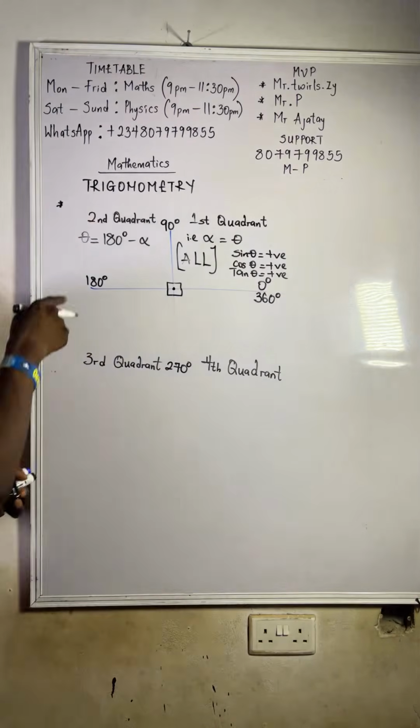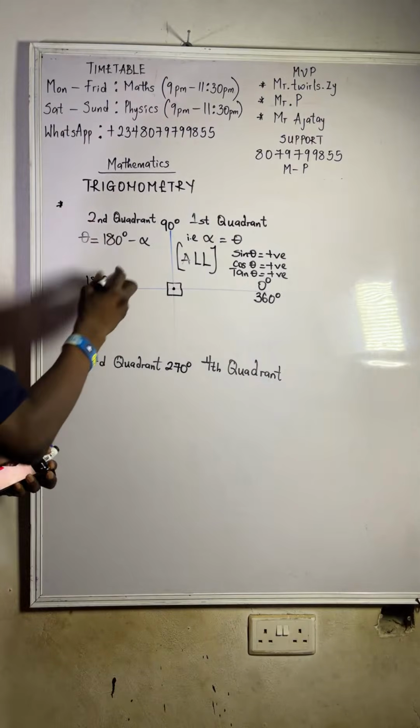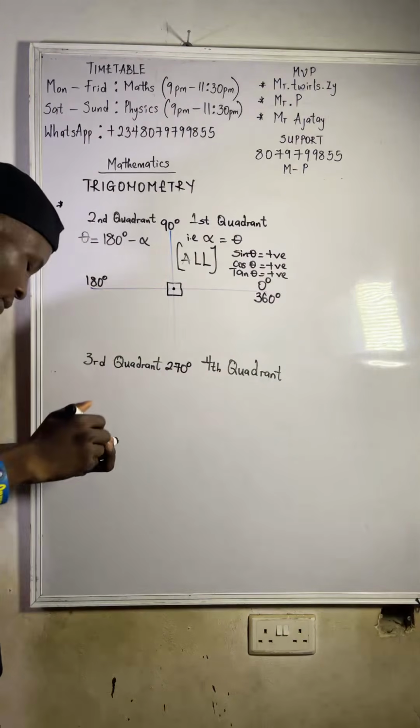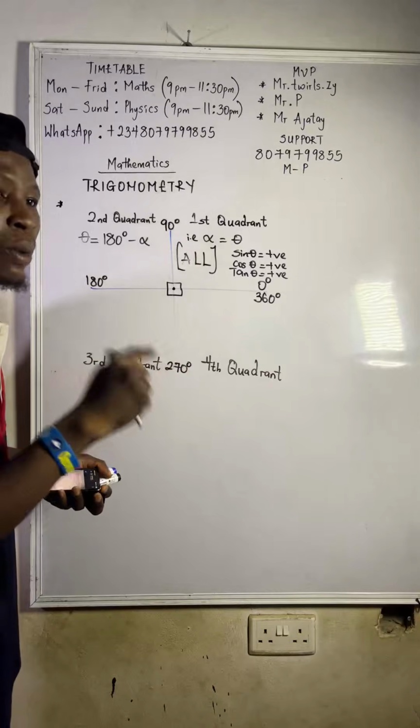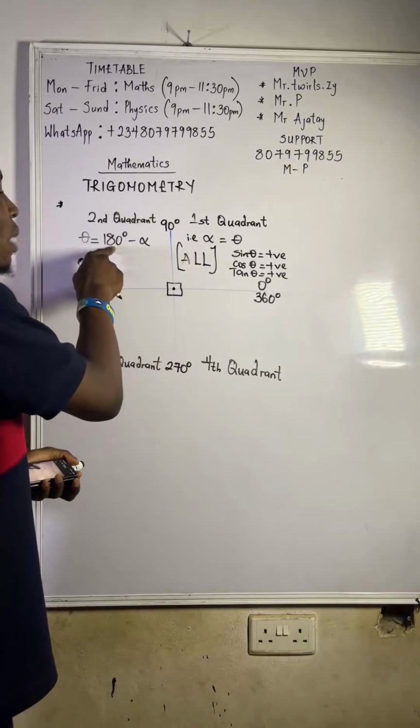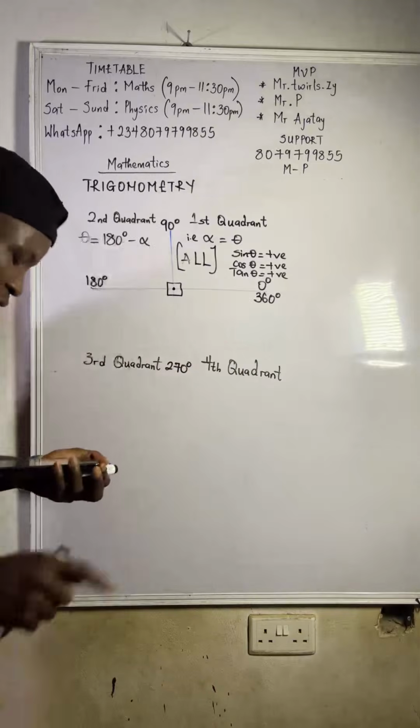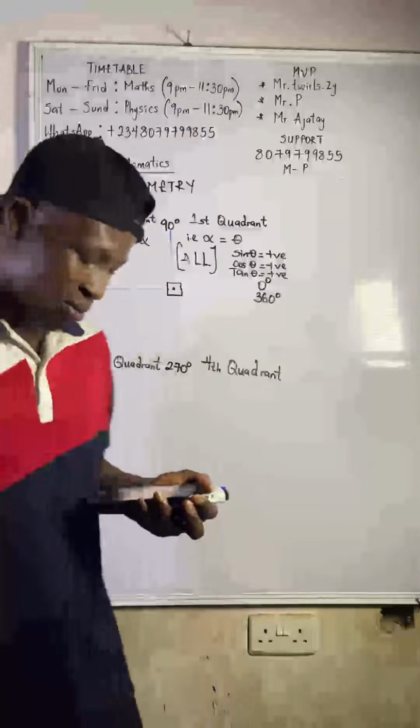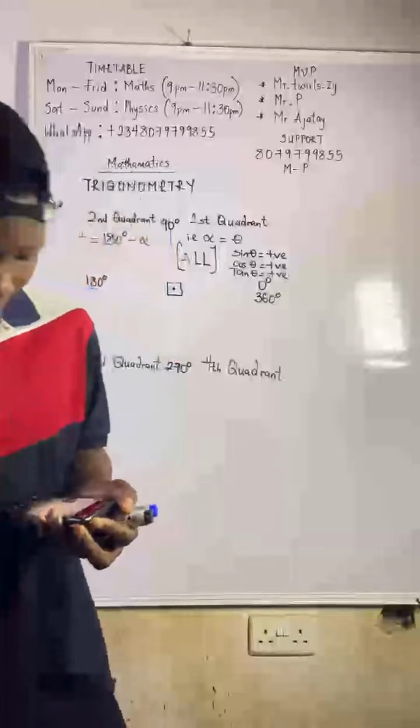So on the second quadrant, how do you get the angle if it falls between 90 and 180? It will be 180 minus that angle. That's how you get the angle theta. Are we clear? Do we get what I just said?